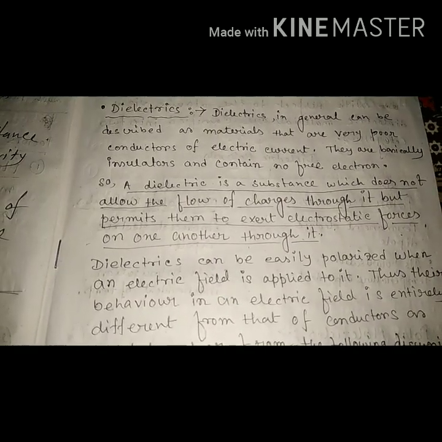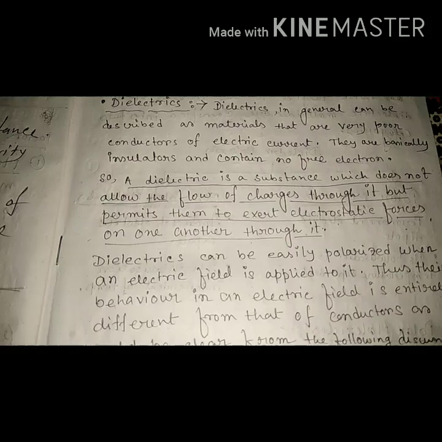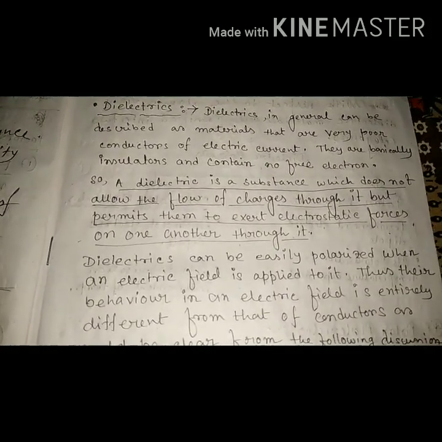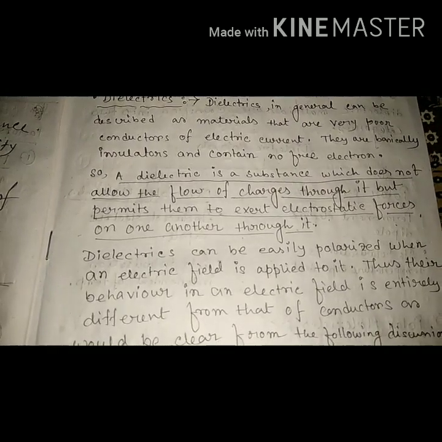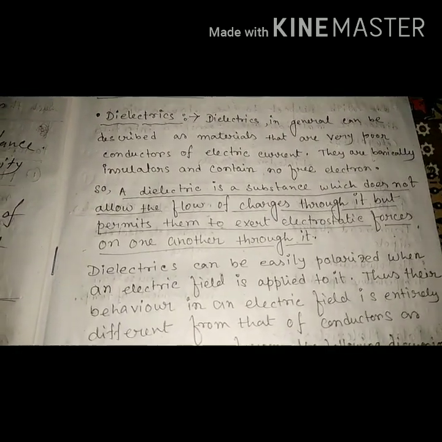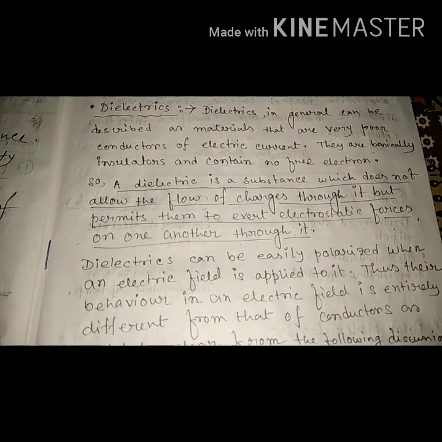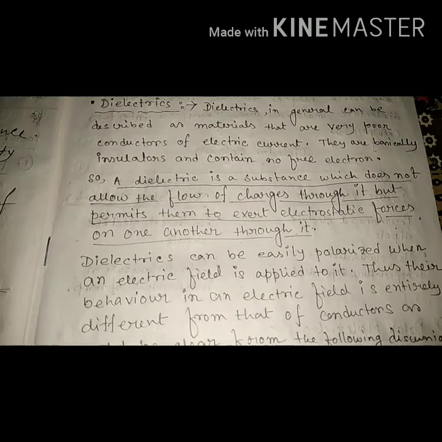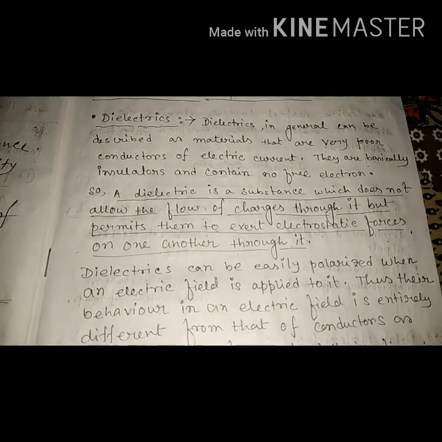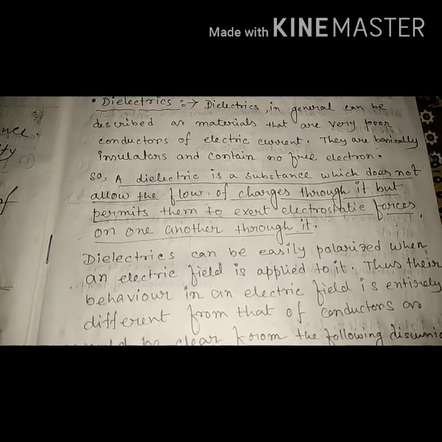As we know, an insulator has no free electrons, but a conductor has lots of free electrons. That's why when we place a conductor inside an electric field, those free charges induce an electric field opposite to the applied electric field, and this process continues until the two fields are equal and cancel each other. So the net electric field inside the conductor is zero.